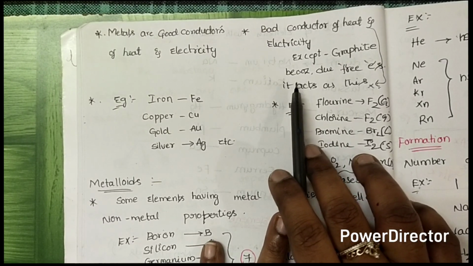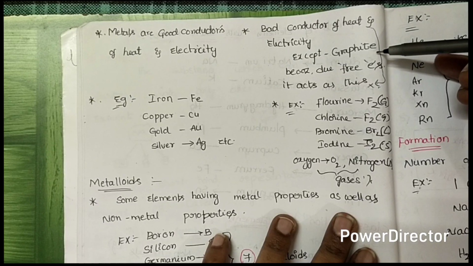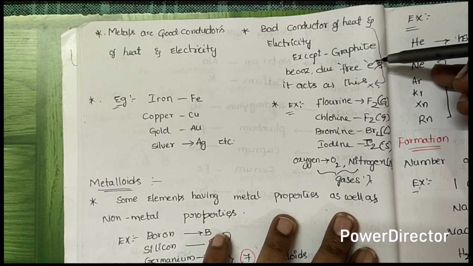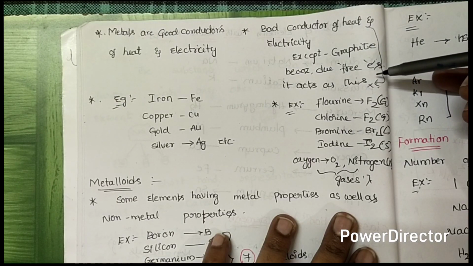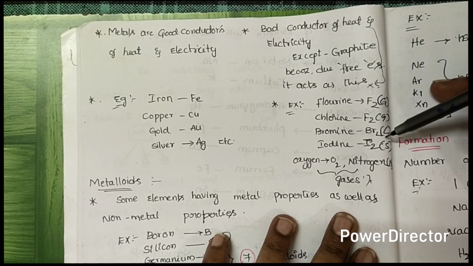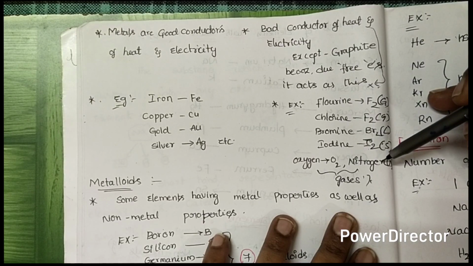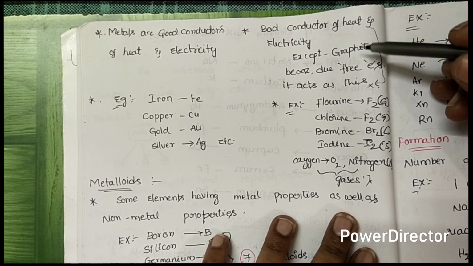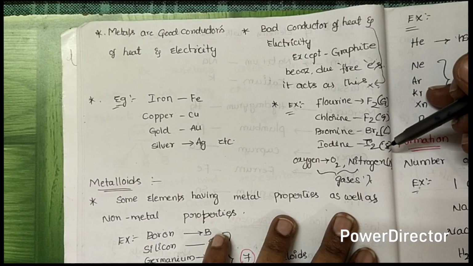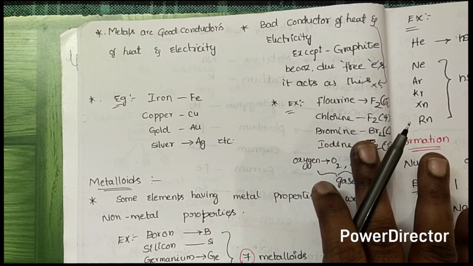And the remaining non-metals are bad conductors of heat and electricity, except graphite, because graphite has free electrons, so it acts as a good conductor. Except graphite, remaining all non-metals are bad conductors of heat and electricity. For example, chlorine gas, bromine, iodine, oxygen gas, nitrogen gas. These are bad conductors because they are non-metals. Have you understood the differences between metals and non-metals?